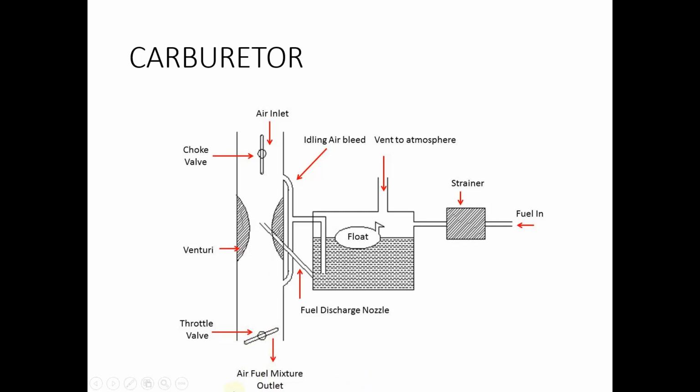This throttle valve is connected to the acceleration mechanism. Whenever there is a high requirement of air-fuel mixture, the throttle valve opens up and more air-fuel mixture enters the engine cylinder. Whenever there is less requirement, the throttle valve closes and only a lower quantity of air-fuel mixture goes into the engine cylinder.